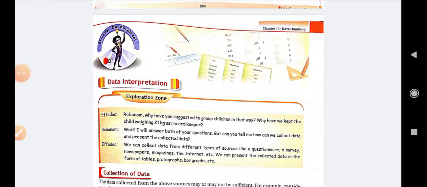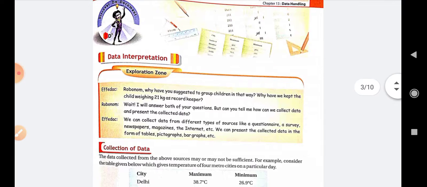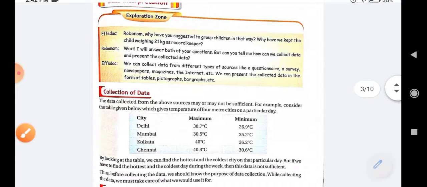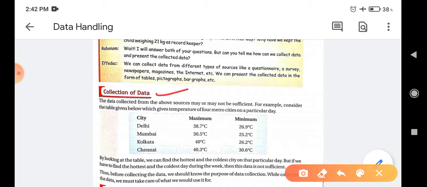Next, in your discovering book, page number 270, there is data interpretation, that is what we do with data. First of all, we collect the data. For example, here is a table of 4 metro cities whose maximum and minimum temperature is shown for a day. This is only for one day.